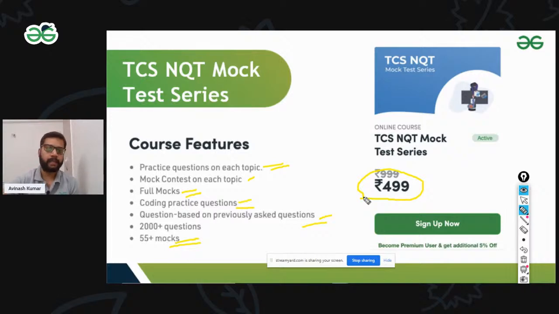Again, I'm going to stop sharing my screen. It's coming to the chat box. Let's see. Okay, now I'm going to start my session. Again, I'm going to share my screen.